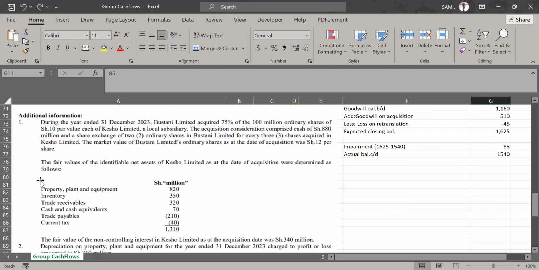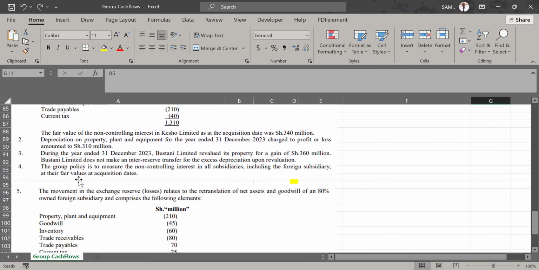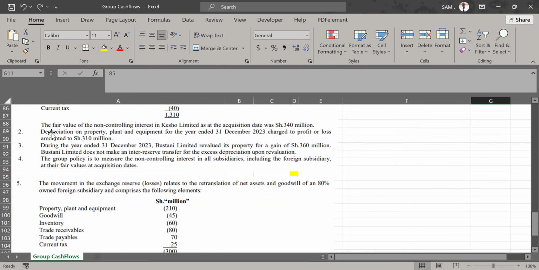Number one was just about acquisition, and we've used it to get our impairment loss in goodwill. Now, additional information number two, we were given depreciation, which we've already picked. We've already picked that depreciation charge and put it under adjustment for non-cash items. We've added it back.